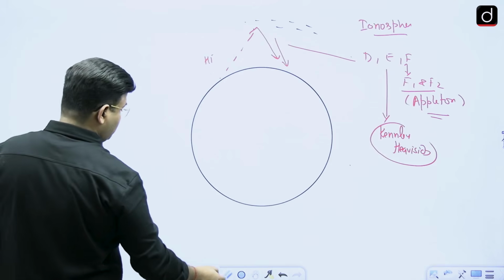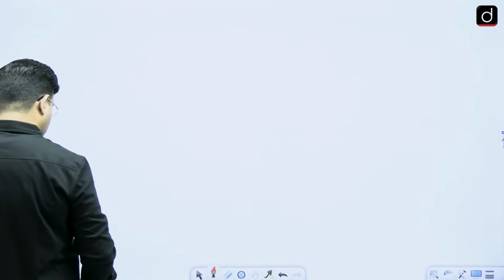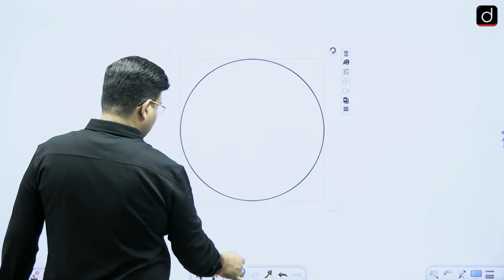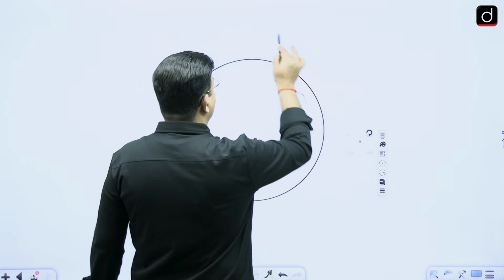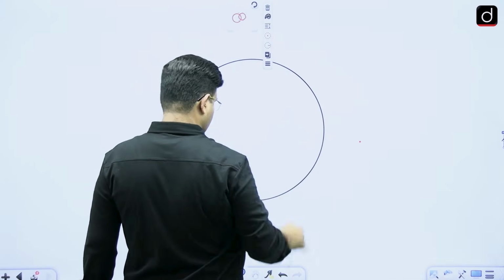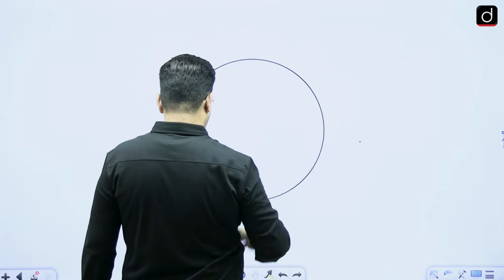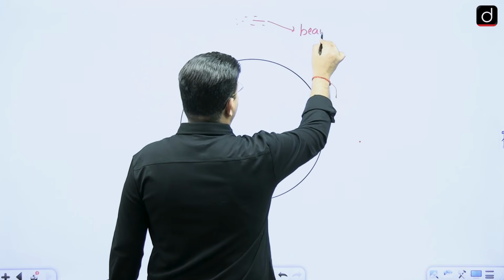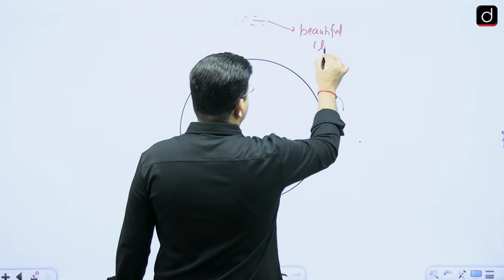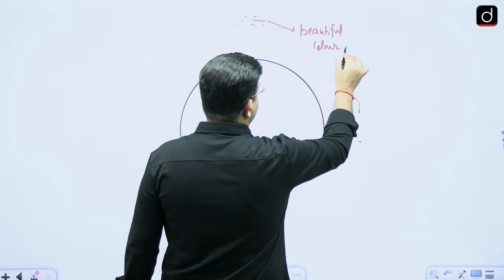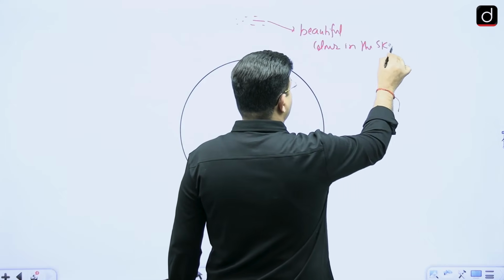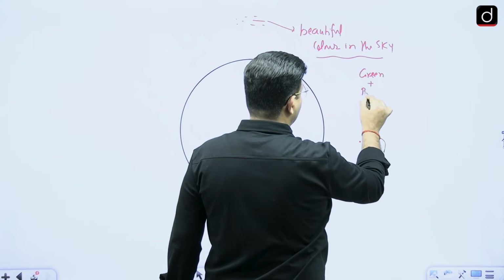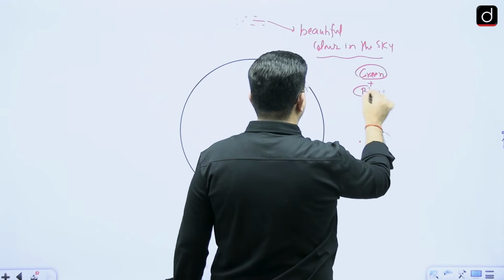At the same time, above the North Pole, because of the collision, there is a beautiful color in the sky, especially a green color and a blue color, which appear in the sky because of the collision.